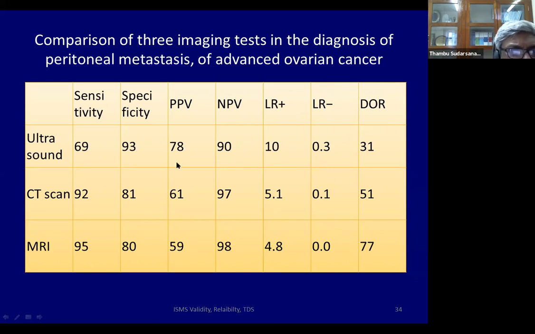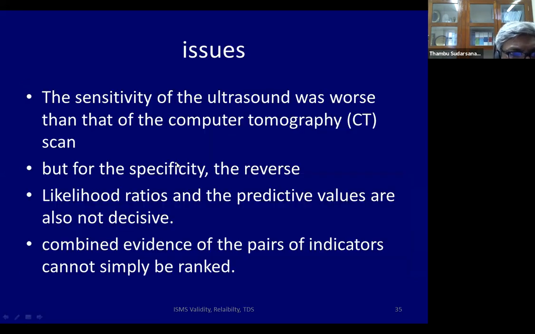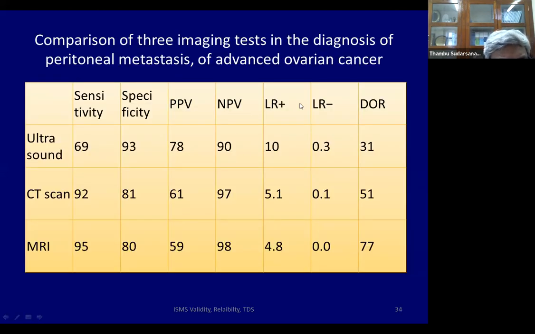So how do you compare these various tests? Likelihood ratios and predictive values are also not decisive. That's what I just showed you, that all these numbers also are not helping us to sum up the whole test in one.